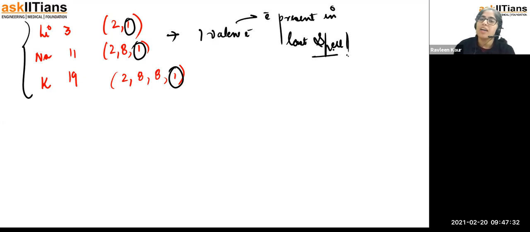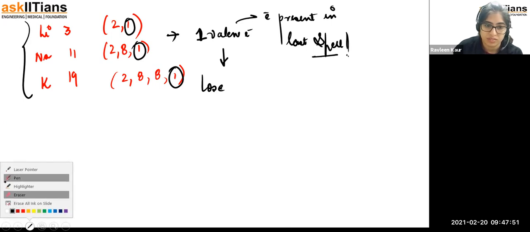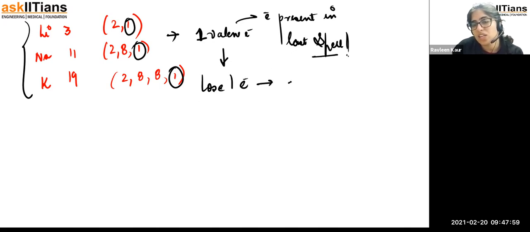So we always try to understand that all these elements have one valence electron. They are going to have one valence electron, and this one electron is going to be lost, so that its valency is shown as +1. Clear? So lithium, sodium, potassium: 2,1, 2,8,1, 2,8,8,1, and this loss of electron is taking place. So its valency is going to be equivalent to +1.